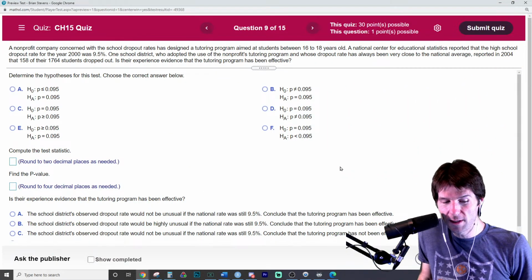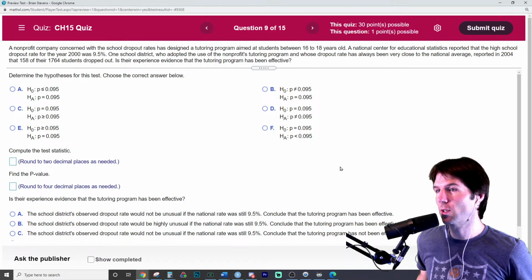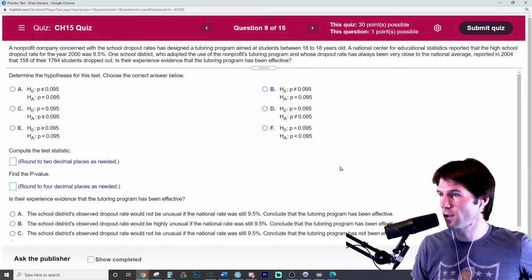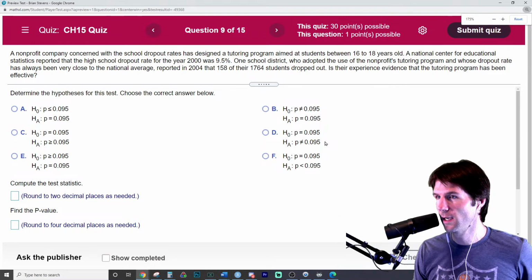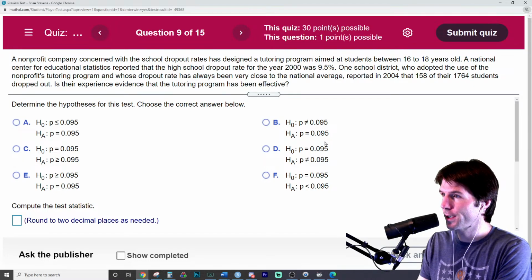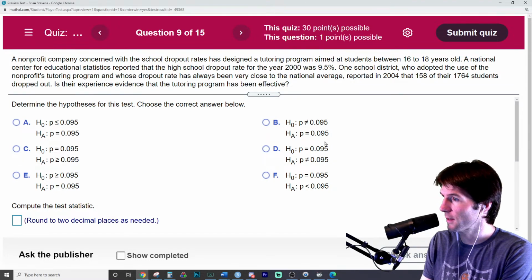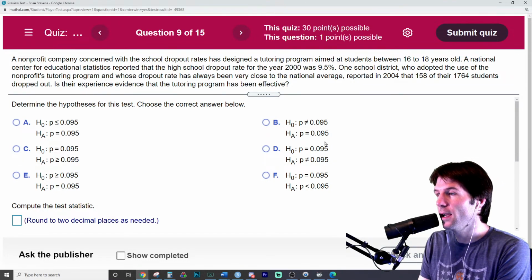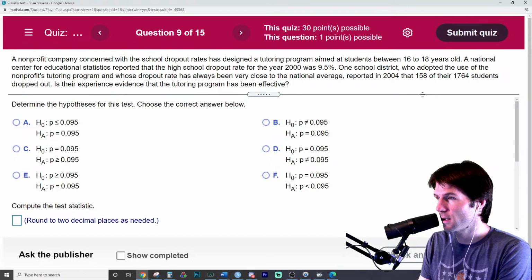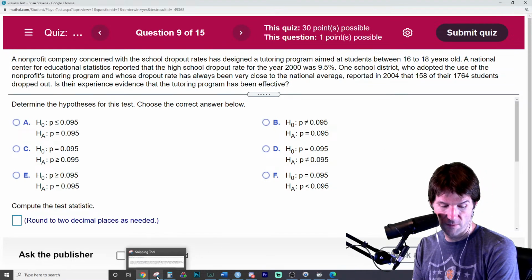A nonprofit company is concerned about school dropout rates. They've designed a tutoring program to take a look at this, and they saw the dropout rate was 9.5% in previous years, so that's kind of like a starting off point. And one district that did this found out that 158 dropped out of the 1764.